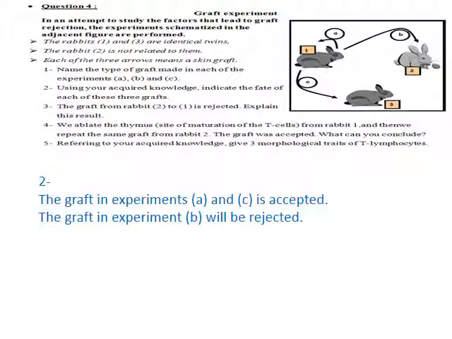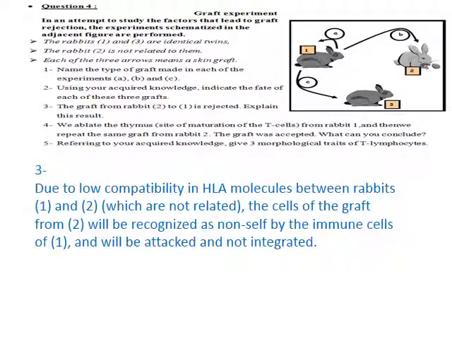Indication, you have to say whether it's accepted or rejected. I don't need justification here because I said indicate. So indicate the graft in experiments A and C is accepted, while in B it will be rejected. Moving to part 3, the graft from rabbit 2 to 1 is rejected.